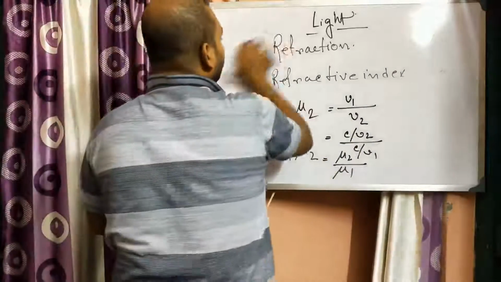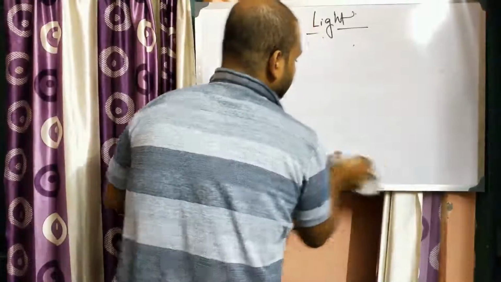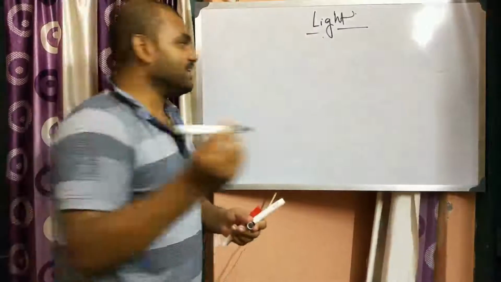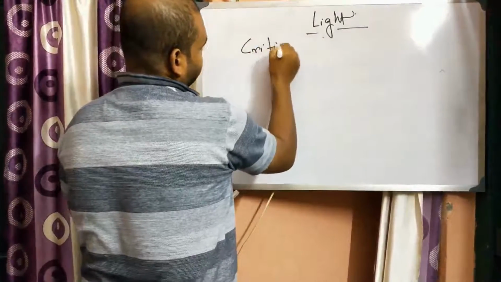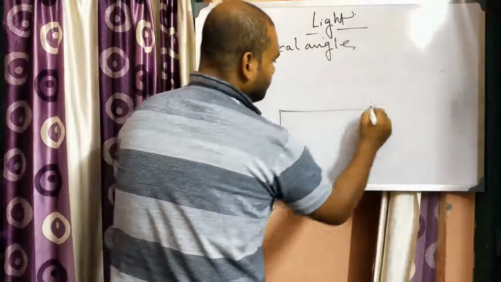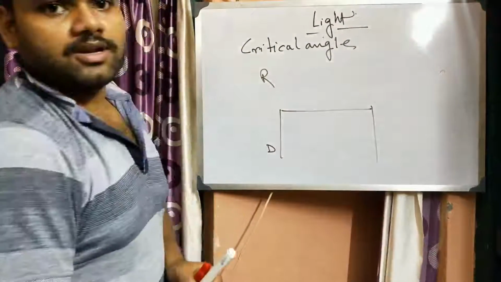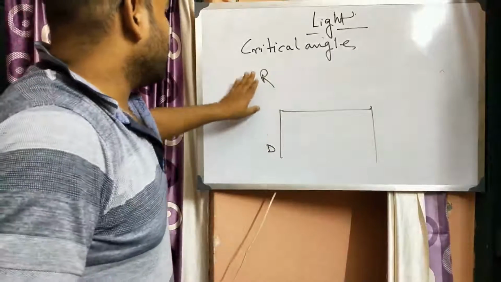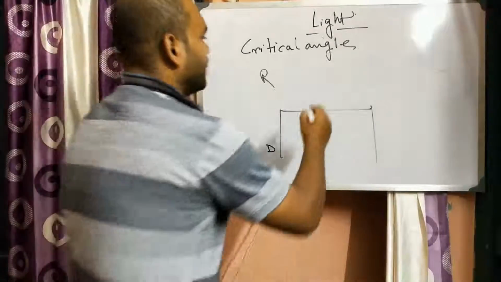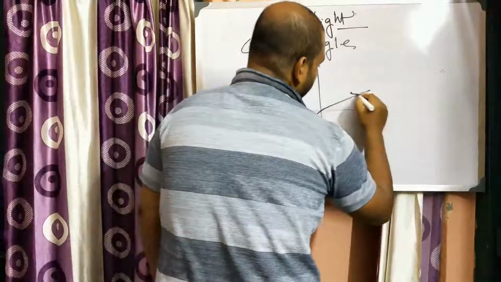So this is the relative refractive index of one medium with respect to another medium. Now let us see another phenomenon. What is critical angle? Suppose light goes from denser medium to rarer medium. Whenever light goes from a denser medium to a rarer medium, it will bend away from the normal.